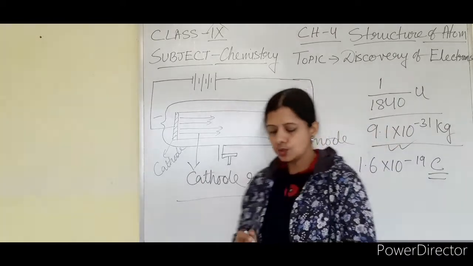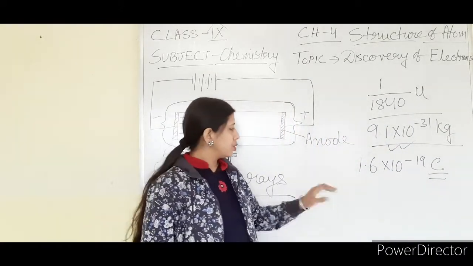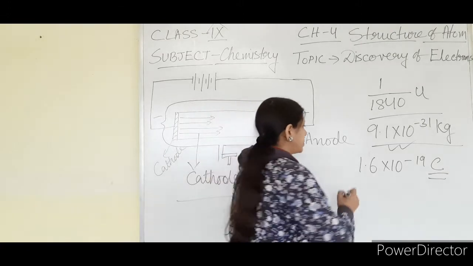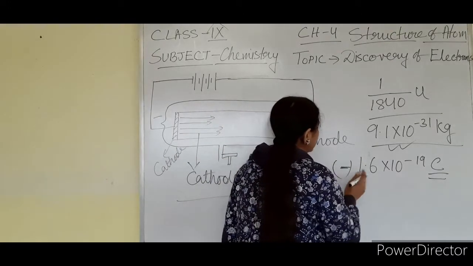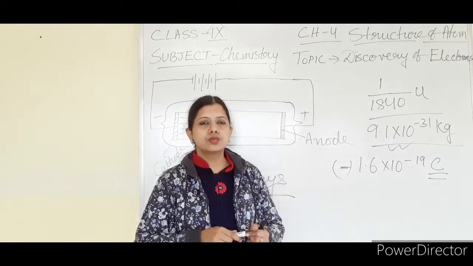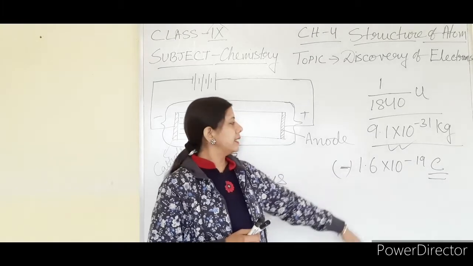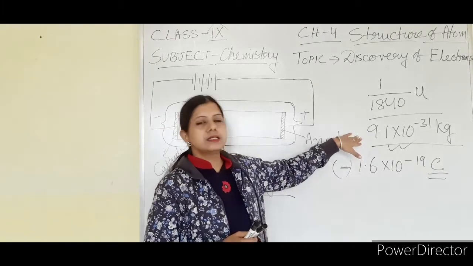C is known as coulomb, and coulomb is the unit of charge. So 1.6 into 10 to the power minus 19 coulomb of negative charge. Each electron contains this amount of charge, and each electron has this mass.